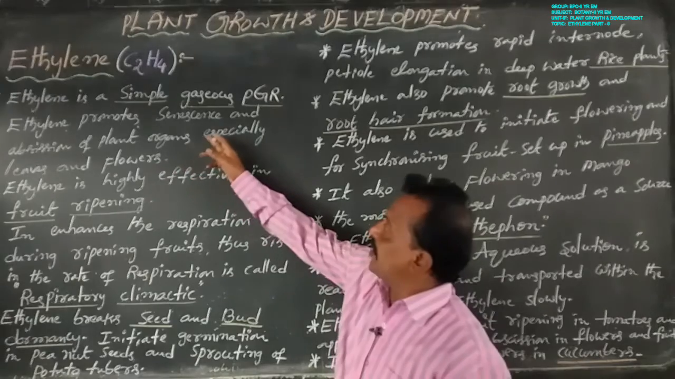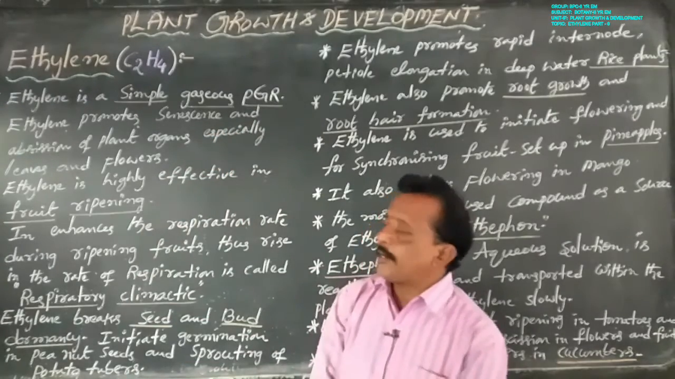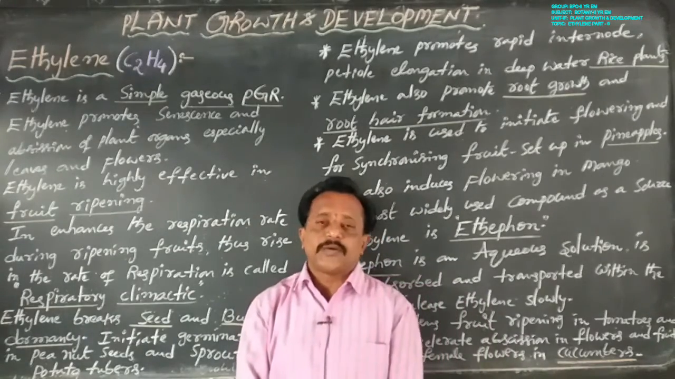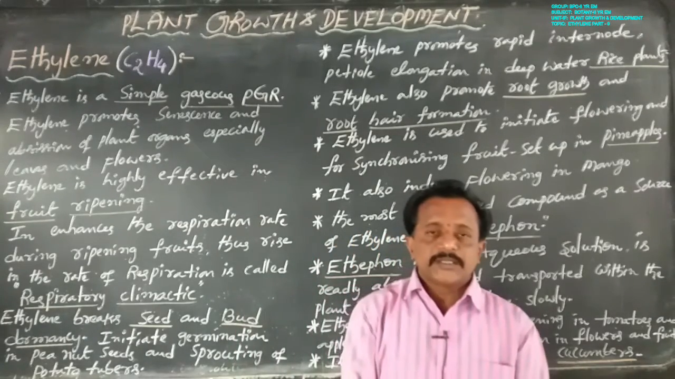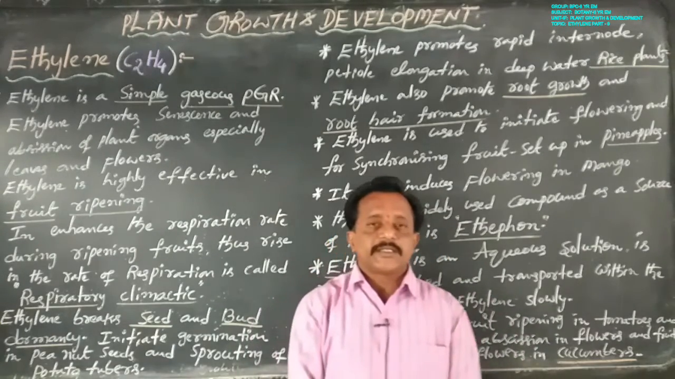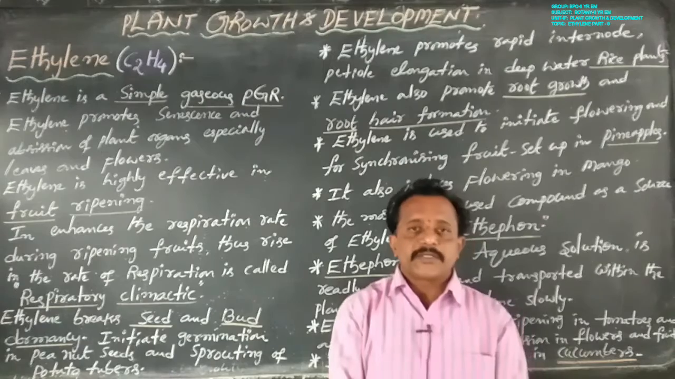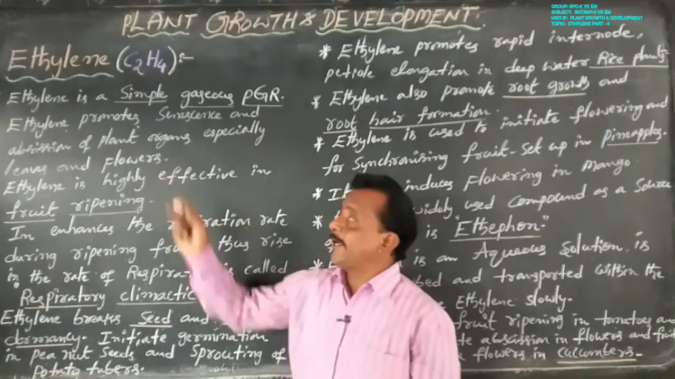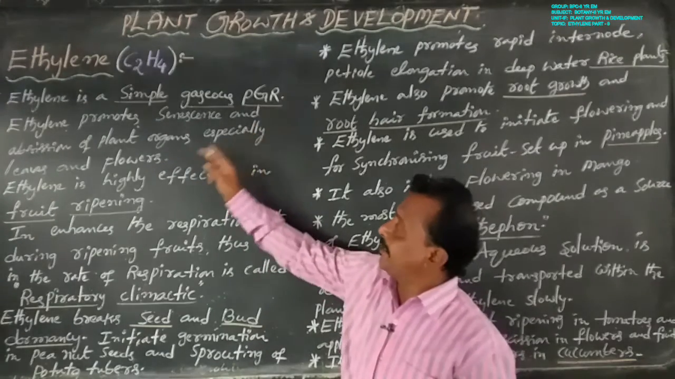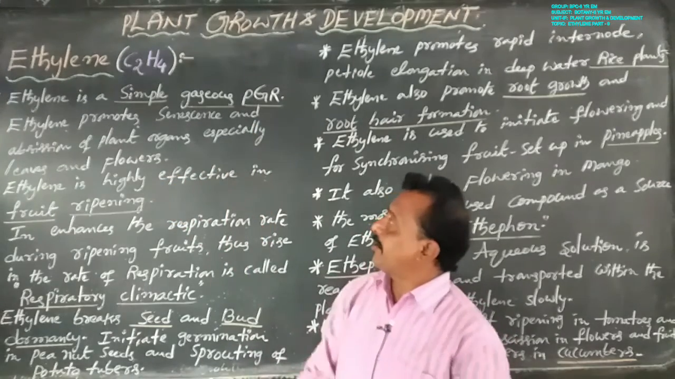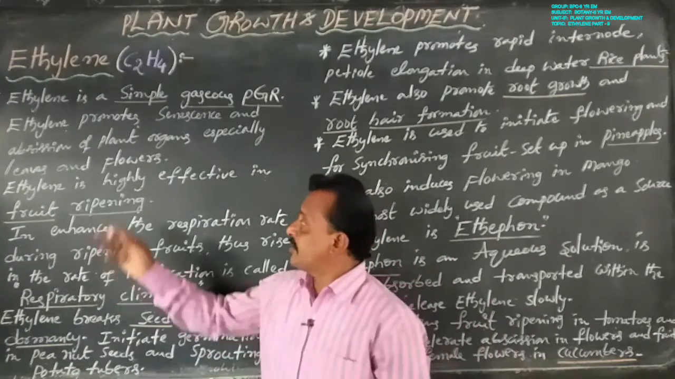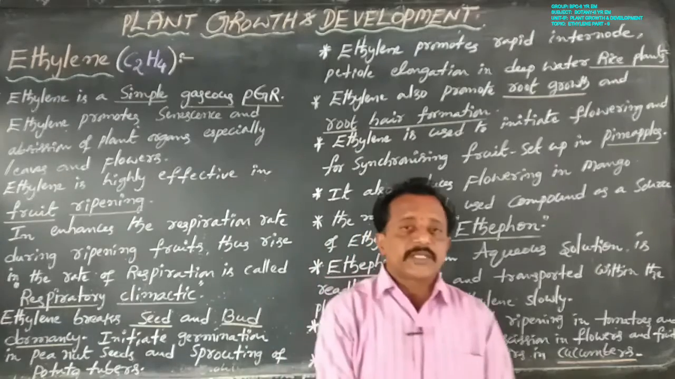Ethylene promotes senescence and abscission of plant organs, especially leaves and flowers. The delay of senescence and abscission is controlled by ethylene. Ethylene promotes senescence and abscission of plant organs, especially leaves and flowers.